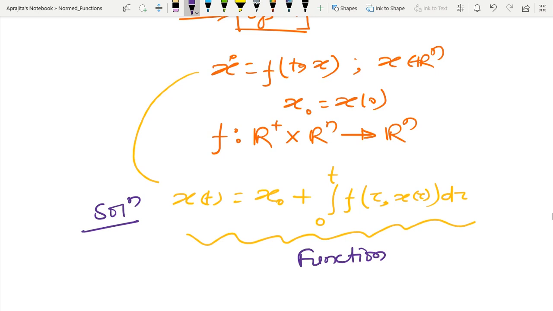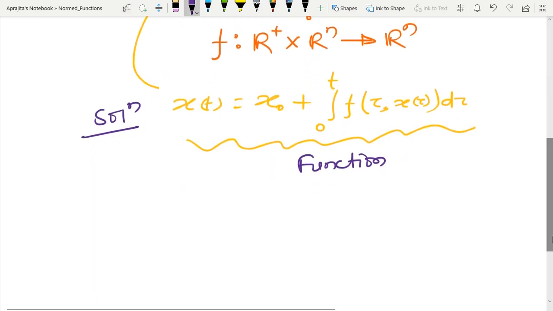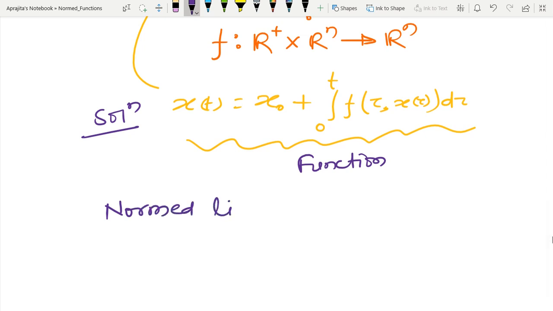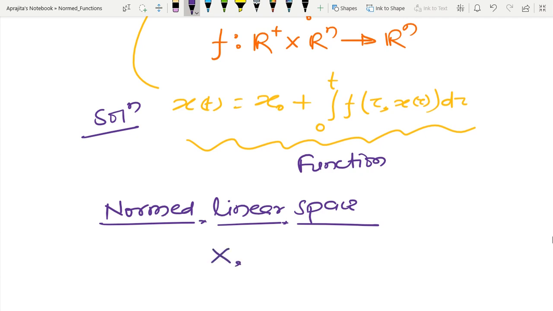So in today's lecture I am going to talk about the normed vector space, or normed linear space, consisting of functions, because we have already observed that in order to define a normed linear space we need two quantities. First, I have to define the vector space, together with the norm.